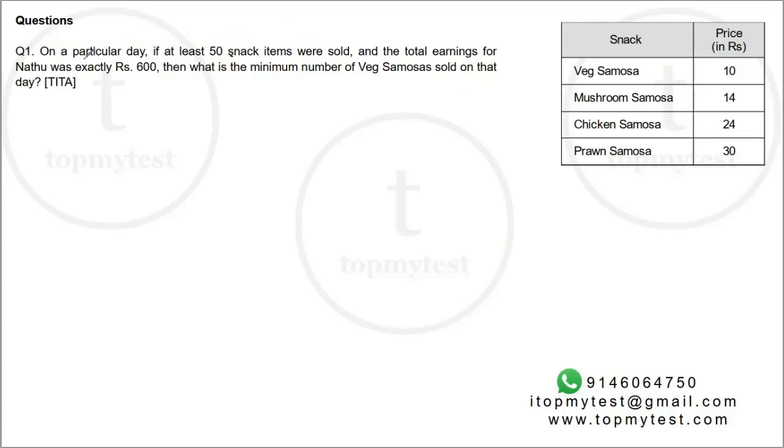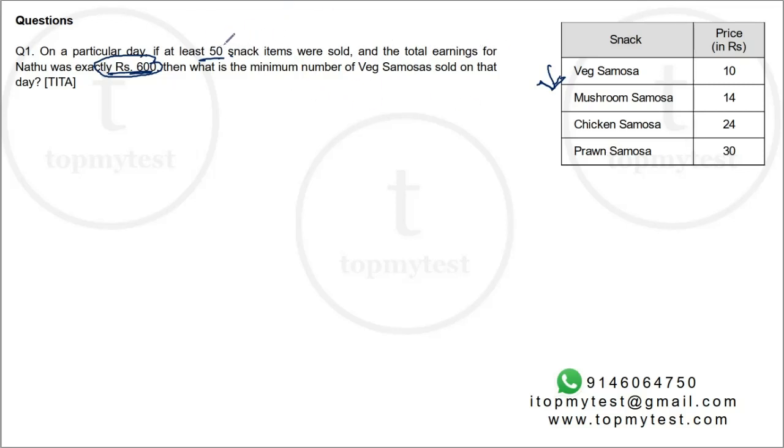Question number 1 says, on a particular day, if at least 50 snack items were sold and the total earnings for Nathu was exactly rupees 600, what is the minimum number of veg samosas sold that day? You need to minimize the number of veg samosas. Constraint is total revenue is 600 and at least 50 snack items have to be sold.